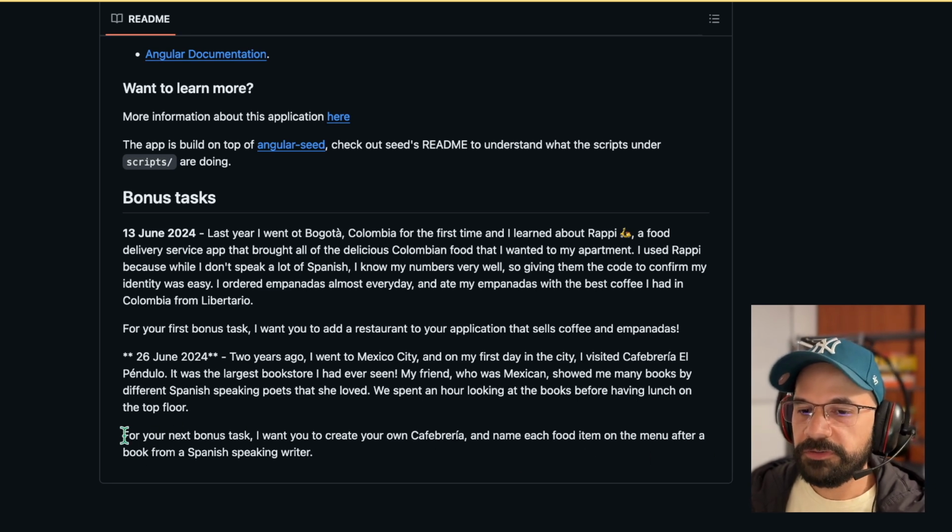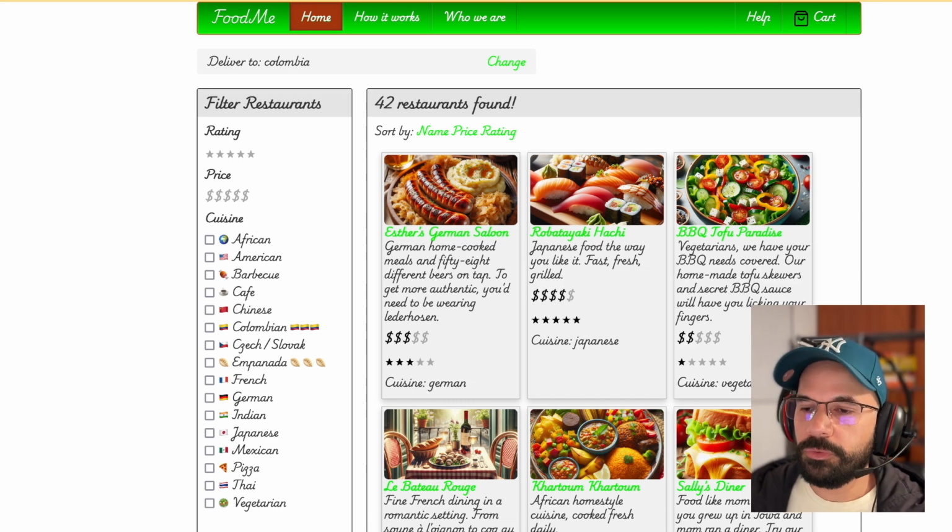The last bonus task is: create your own cafeteria and name each food item on the menu after a book from a Spanish speaking writer. I used GitHub Copilot, as I mentioned before, to create the data for the cafeteria.